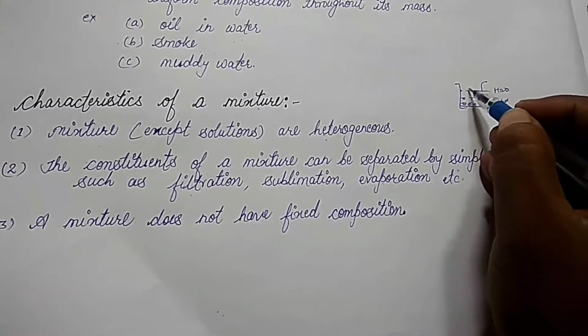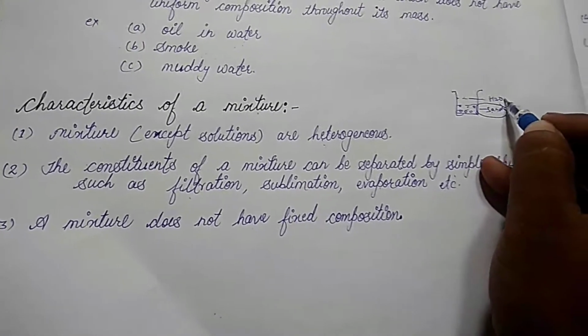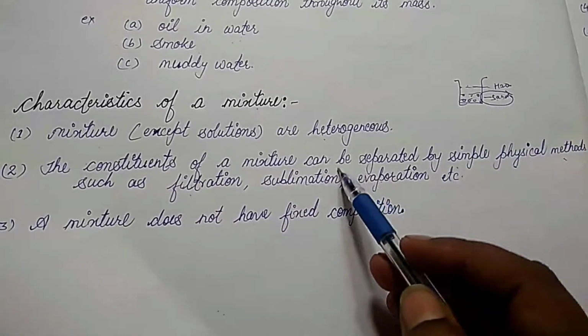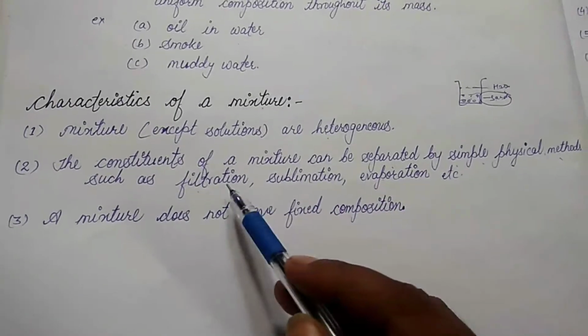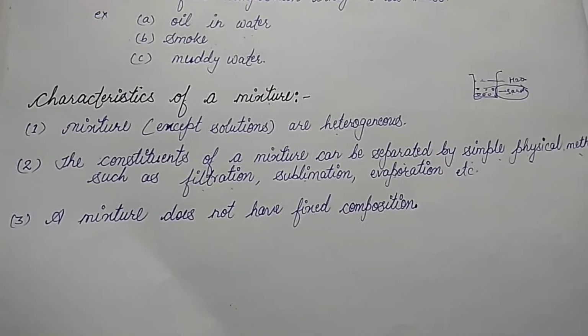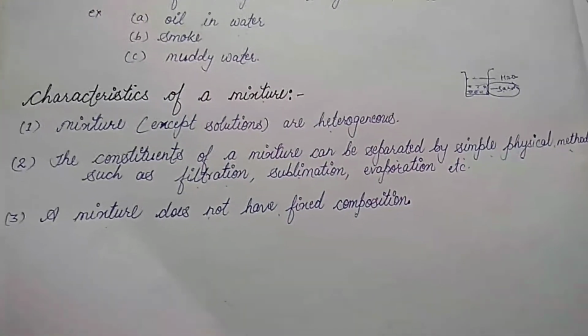With the help of filtration, we can separate the sand from the water. It means the constituents of a mixture can be separated by simple physical methods such as filtration, sublimation, evaporation, etc. Third, a mixture does not have a fixed composition.